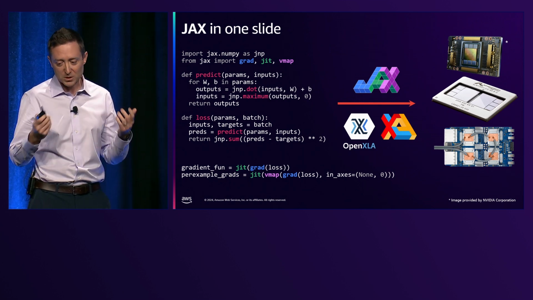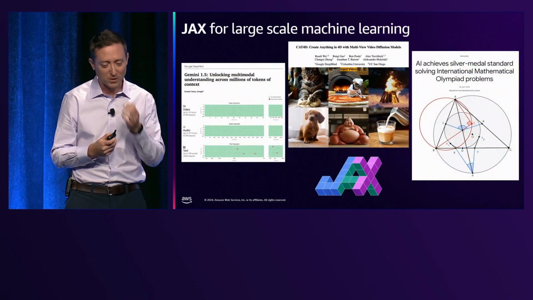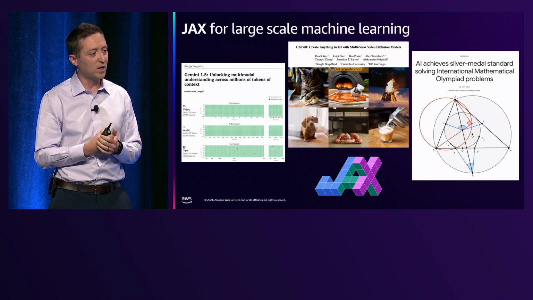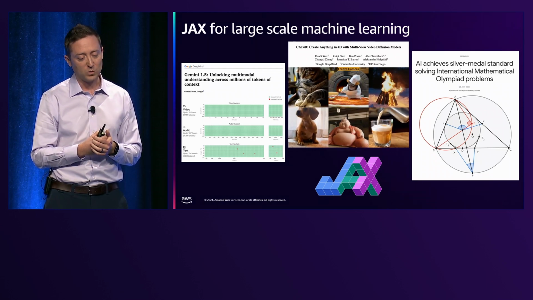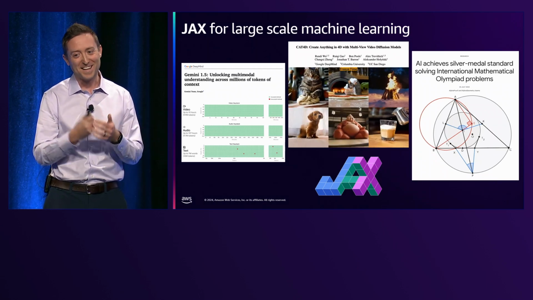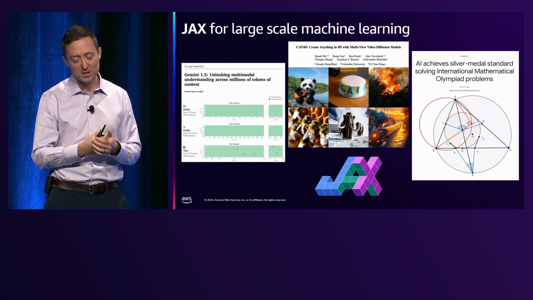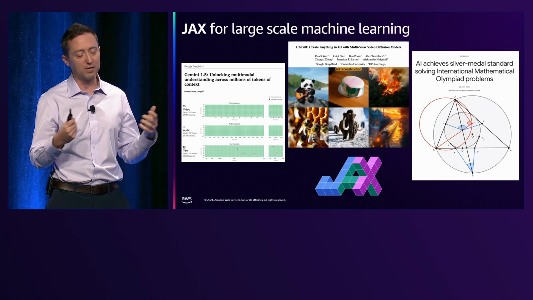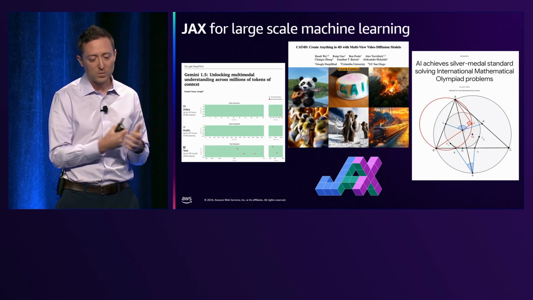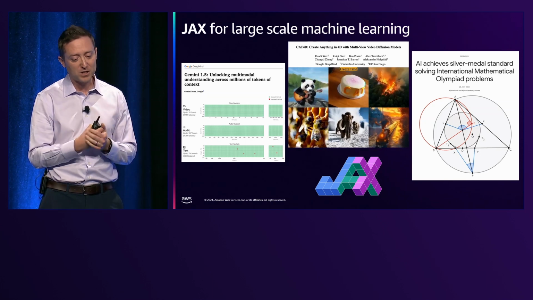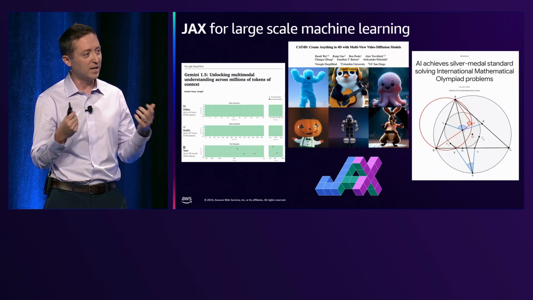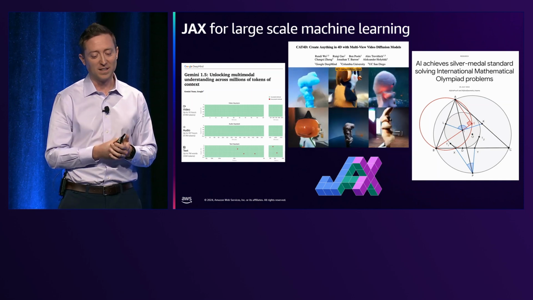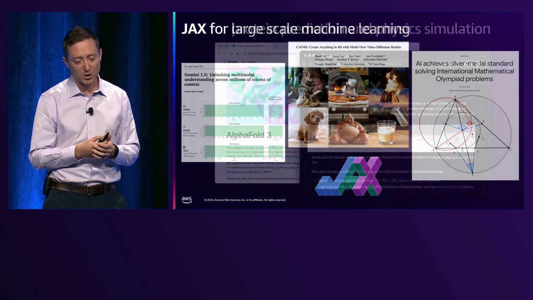So people have been able to do a lot of different things with JAX. We've heard about some of them. As you may know, all of Google DeepMind's large language model and large multimodal model work is done with JAX. Other companies like Anthropic and Apple Intelligence, but also xAI on GPU, use JAX to power a lot of their large-scale machine learning work. But there's also work on image and video generation from Google, like Imagen and Midjourney, and work from Google DeepMind on mathematical reasoning, these sorts of things. So JAX helps power all these.